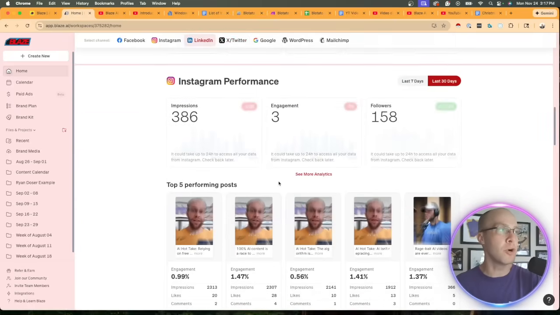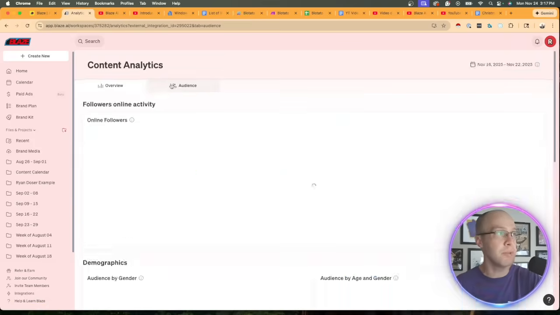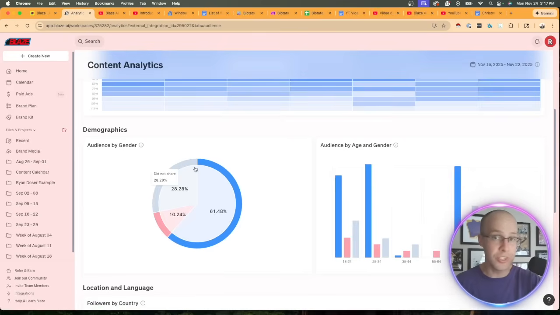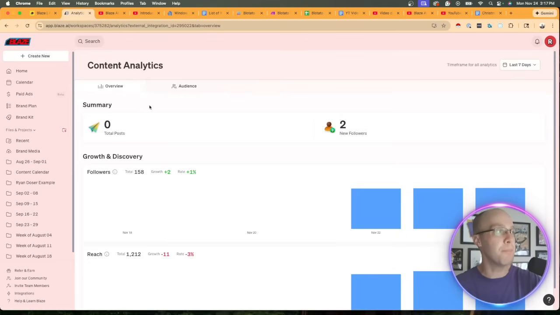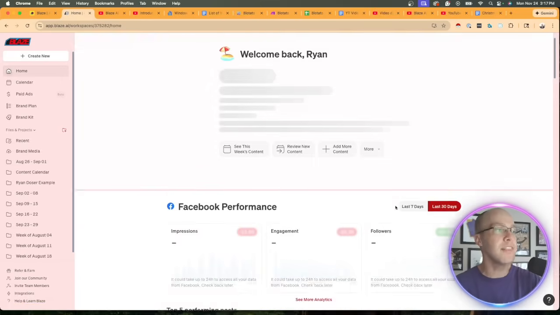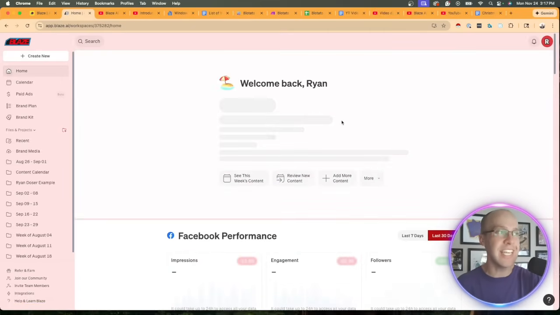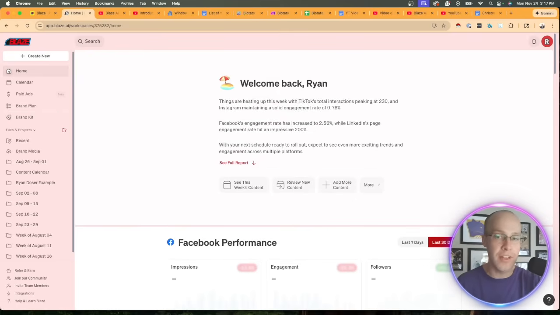And while these aren't perfect and no third-party social media analytics option is perfect, I do like how you do get some analytics within Blaze versus a lot of AI tools and even a lot of social media schedulers out there. They don't offer analytics at all. And so I like that addition of analytics that Blaze offers within its platform. One little nitpicky thing here is that this can easily be hidden. I don't see an option for analytics anywhere on the left-hand side, whether that's on the bottom or on the top. So that's a little nitpicky thing. I just wish the analytics were more visible on the left-hand menu.